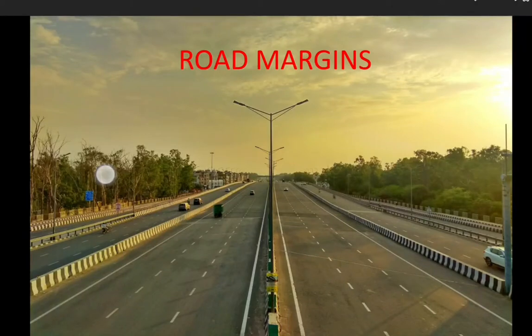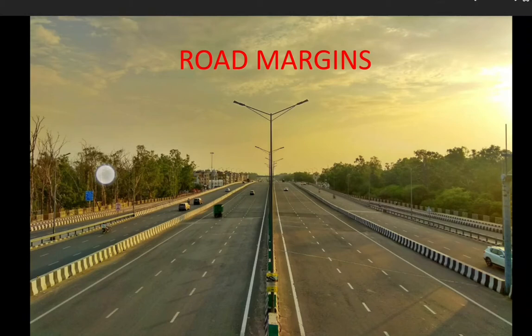Hi friends, today we'll discuss road margins. The various elements included in the road margins are shoulder, parking lane, frontage road, driveway, cycle track, footpath, guardrail and embankment slope. Regarding shoulder, we already discussed it in the last video.